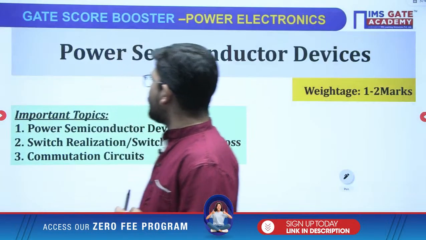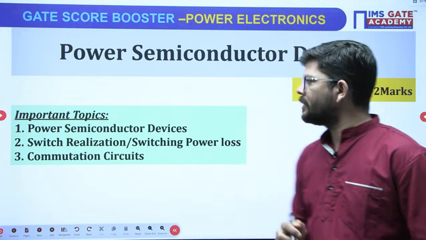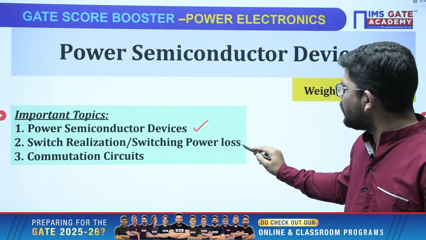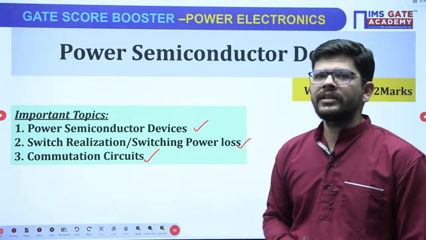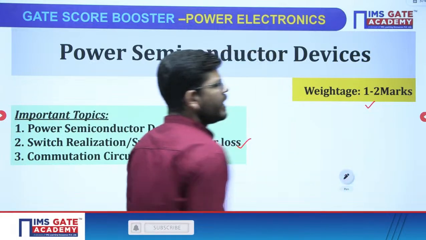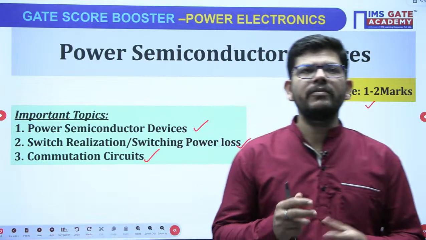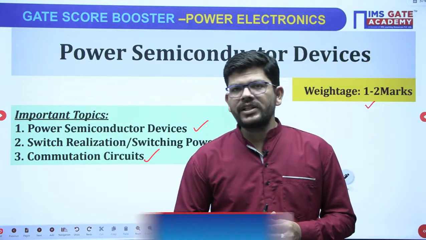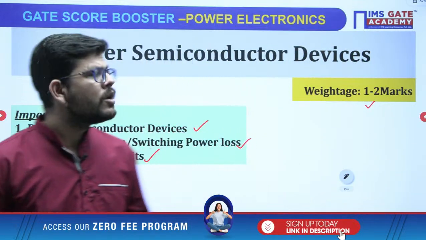Now, starting from the very first chapter, which is power semiconductor devices. What are the important topics? You may get a question from power semiconductor devices, from switch realization or switching power loss calculation, and from commutation circuits. I put commutation circuits in this chapter. Average weightage will be 1 to 2 marks. You may get one or two questions related to semiconductor devices, which device we will use in which particular application, switch realization and their power loss calculation, and commutation circuits. So these are the important topics and the weightage of this chapter.